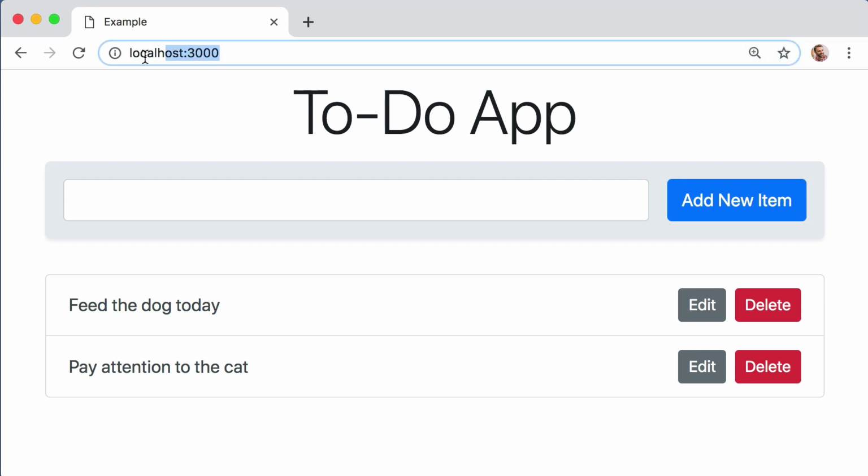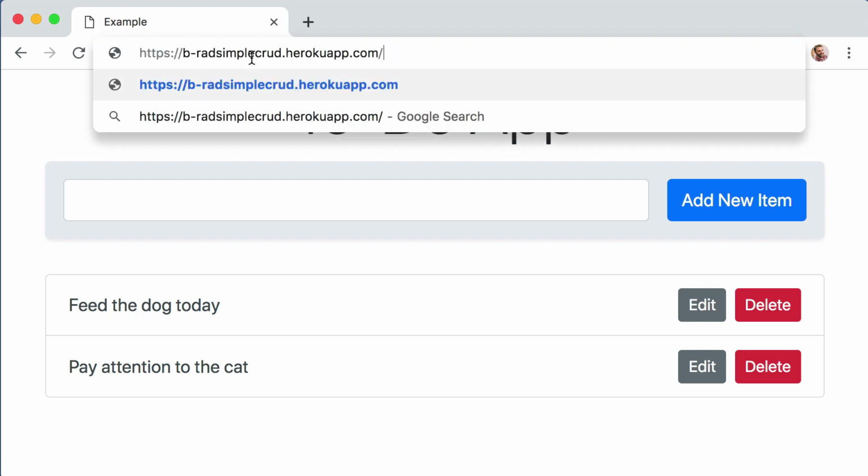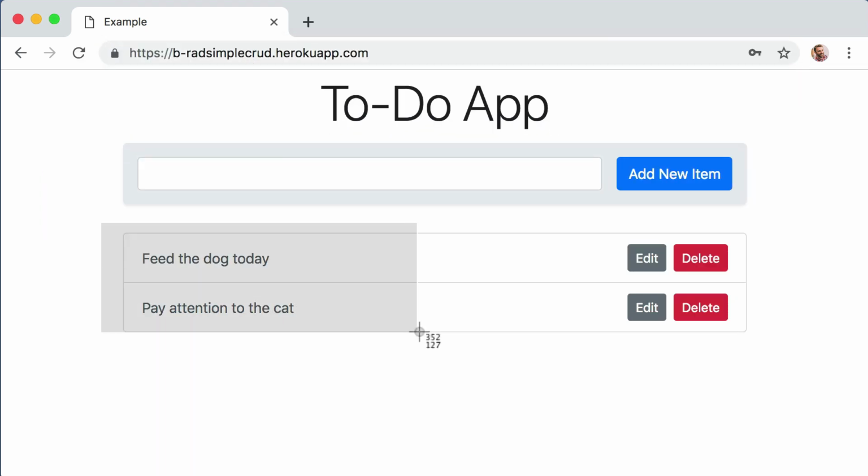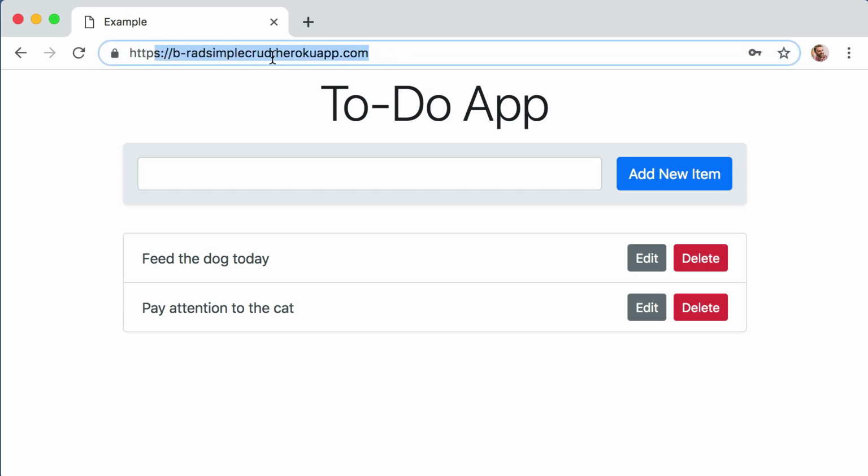Because instead of just localhost, we are also going to learn how to push this app up onto the internet so you can share it with your friends and family. So in the address bar, if I instead visit this URL, because our data and database lives in the cloud, you can access it from any device. So this is pretty fun. You will get a URL that you can share with your friends and family. This is just my example temporary URL. You will receive a new unique URL for yourself, and then you can see them add new items to the list.